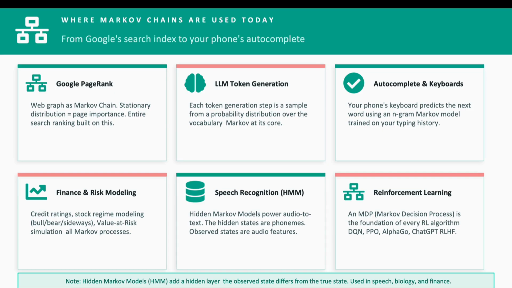That is what powers classical speech recognition. And reinforcement learning. Markov decision processes are the foundation of every RL algorithm ever built. DQN, PPO, the algorithm behind AlphaGo, the RLHF training of ChatGPT, all MDPs, all Markov.